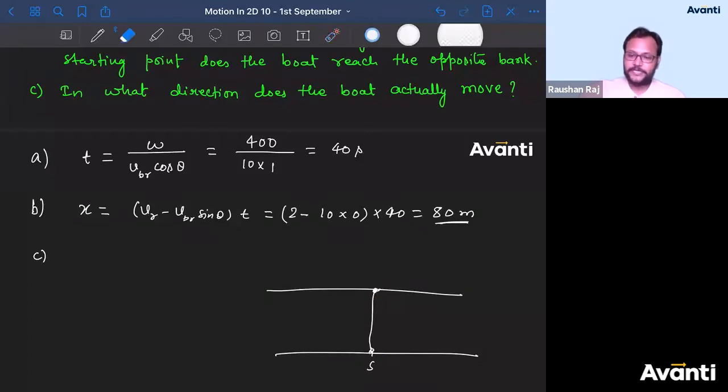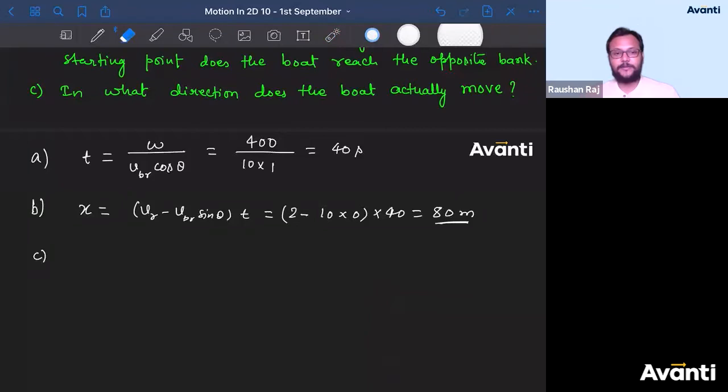All right. Let's go. Give me the answer for the third one, guys. In what direction does the boat actually move? Thank you, Abhishek. Tell me, bacha, how will you find it? Share your approach with me. How will you find in what direction the boat actually moves?